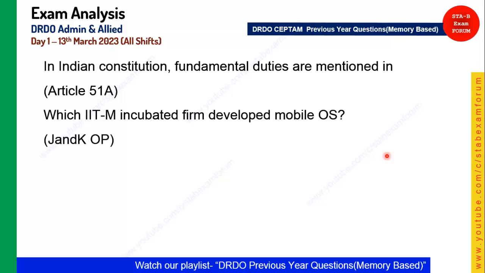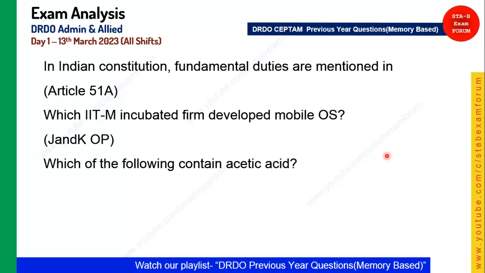Okay, Operation Private. J&K Operation Private has developed this mobile OS. This is from the current affair. Okay, let's see the next question. Which of the following contain acetic acid? A very simple one. As you know, vinegar contains acetic acid, and acetic acid was the correct answer.